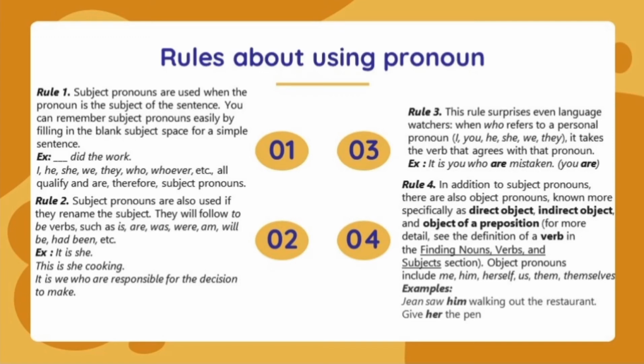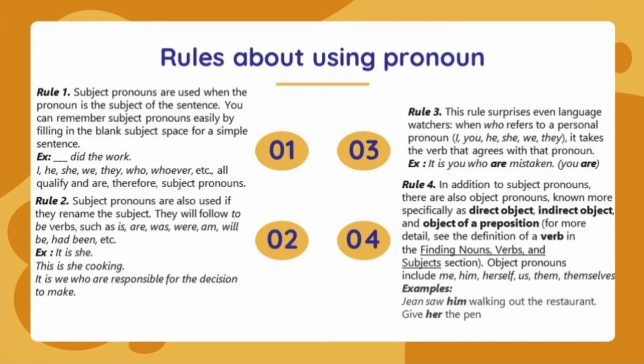Rule number 3. This rule surprises even language watchers when who refers to a personal pronoun. Example, I, you, he, she, we, they. It takes the verb that agrees with that pronoun. Example, it is you who are mistaken.